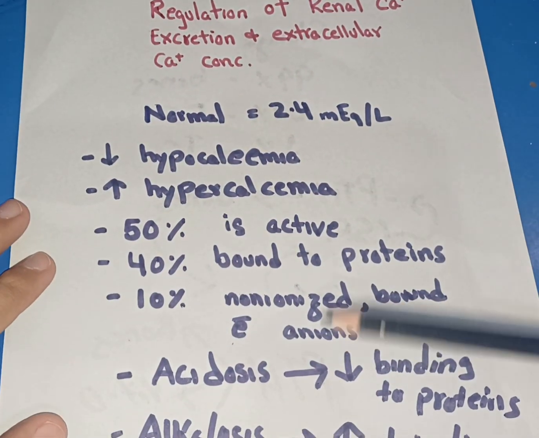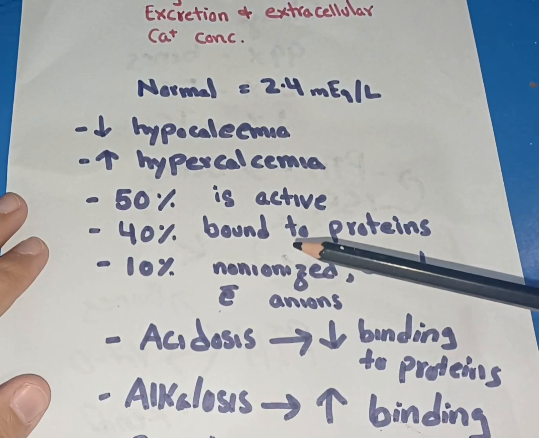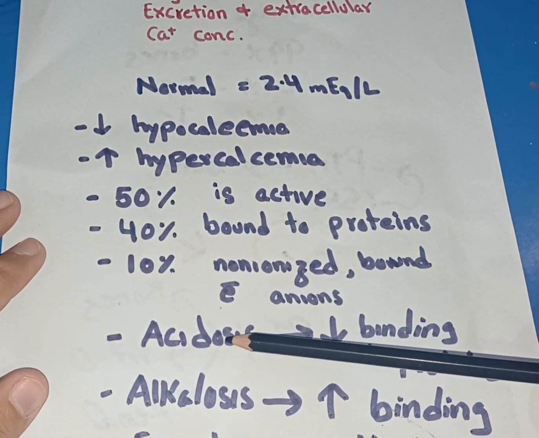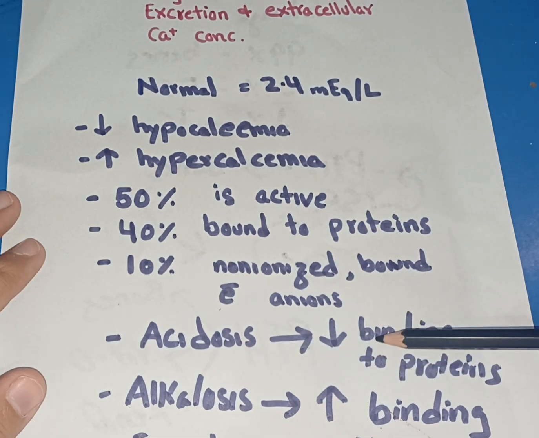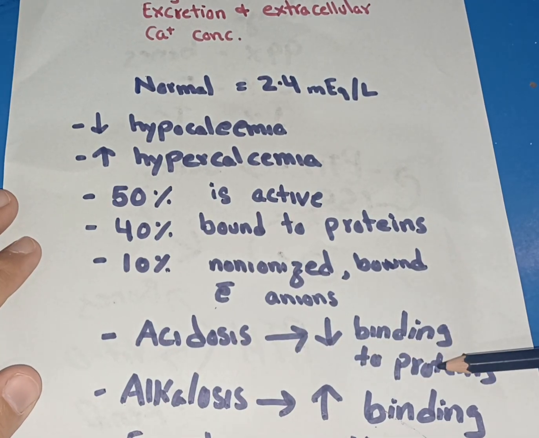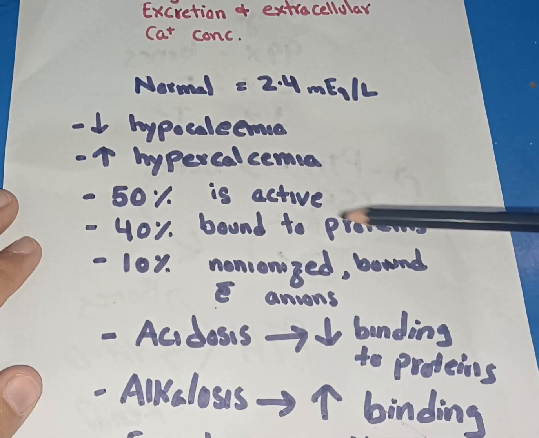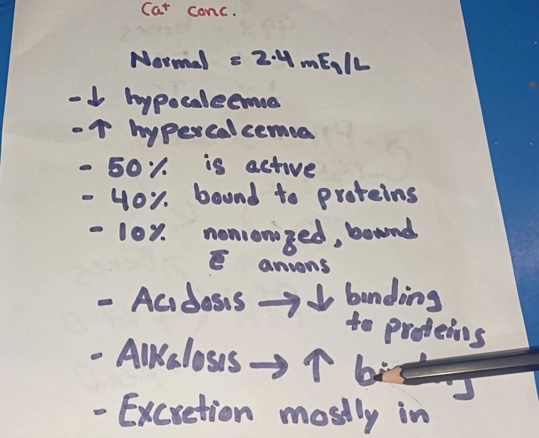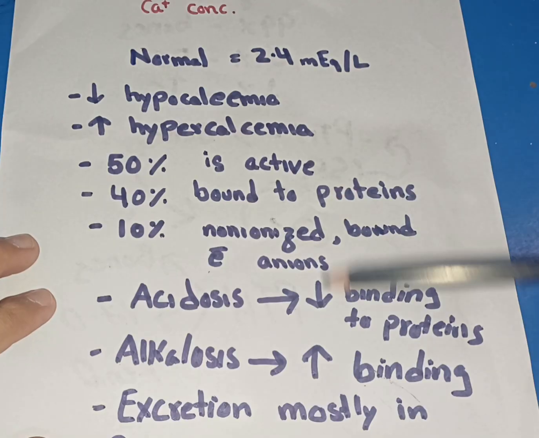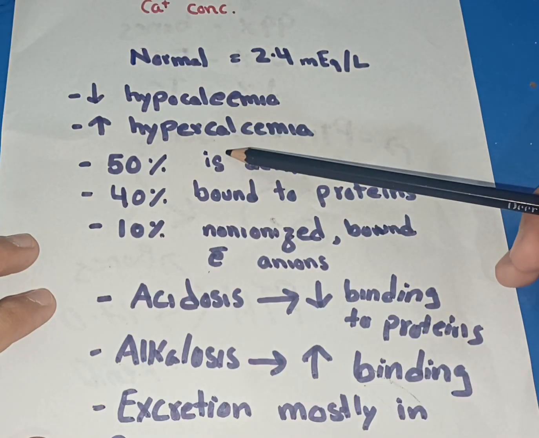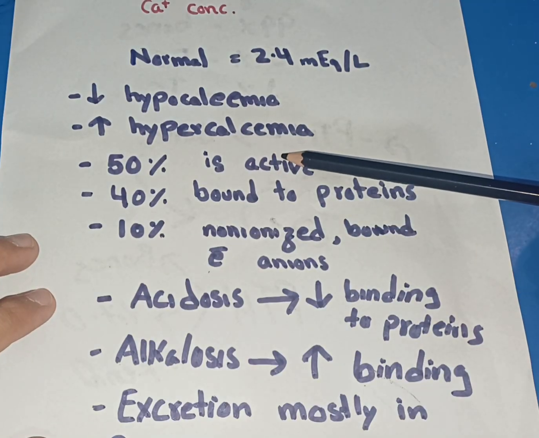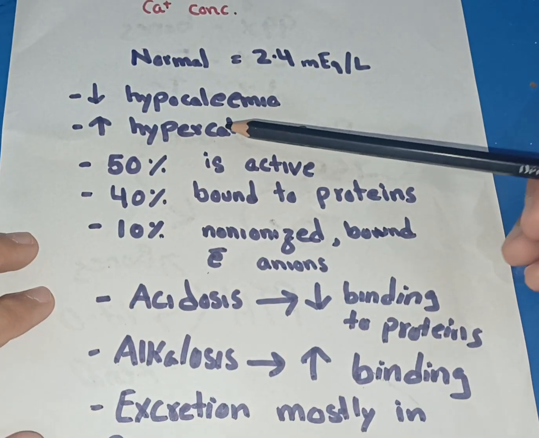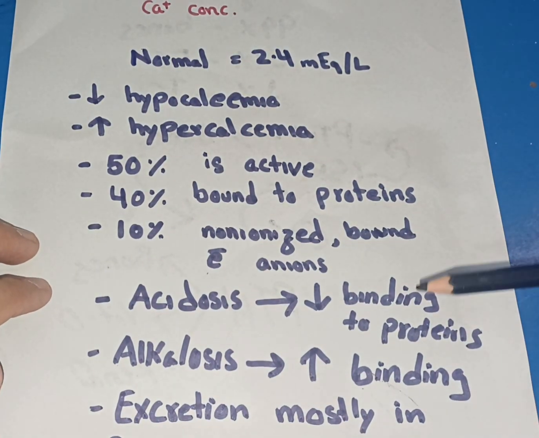Now, there are a lot of factors which will increase or decrease the active calcium in the blood. For example, acidosis, or the increase in hydrogen ions in the blood, will lead to decreased binding to proteins. Decreased binding to proteins will lead to an increase in the active form, while alkalosis, on the other hand, will lead to increased binding to protein. Increased binding to protein leads to a decrease in the active form of calcium, and it can lead to hypocalcemic tetany, as happens in hyperventilation.